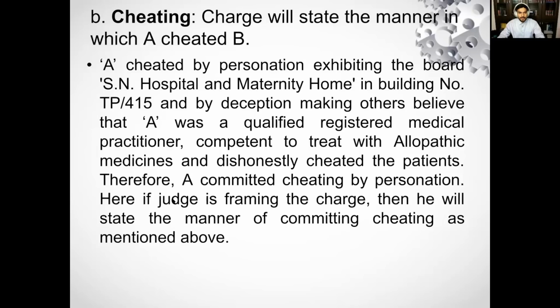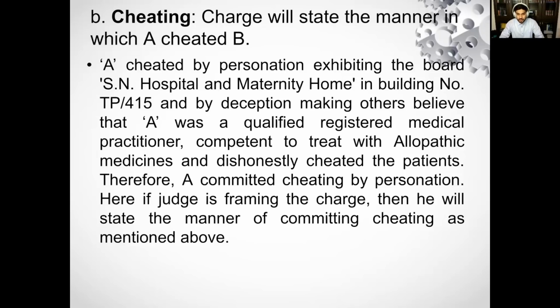So for example, A cheated by personation, exhibiting a board as a hospital and maternity home in building number TP 415, and by deception, making others believe that A was a qualified registered medical practitioner, competent to treat with allopathic medicines, and dishonestly cheated the patients. Therefore, A committed cheating by personation. Here, if the judge is framing the charge, then he will state the manner of committing cheating as mentioned above.